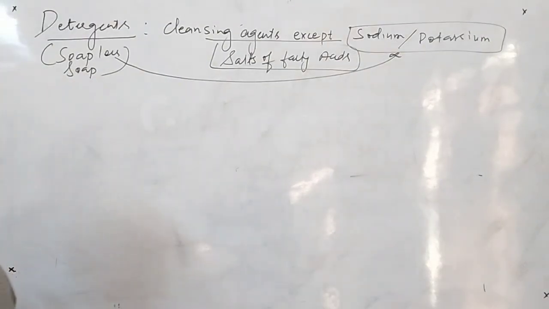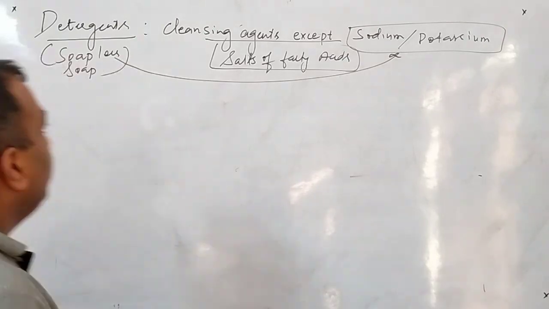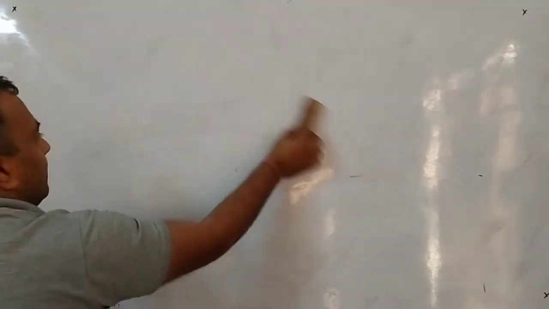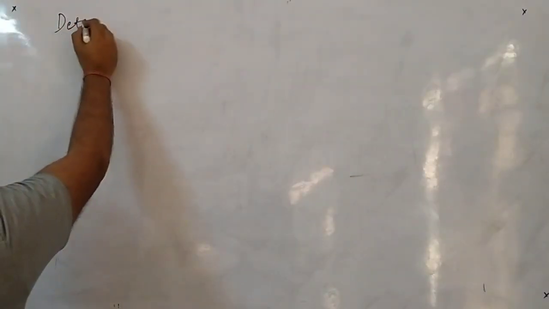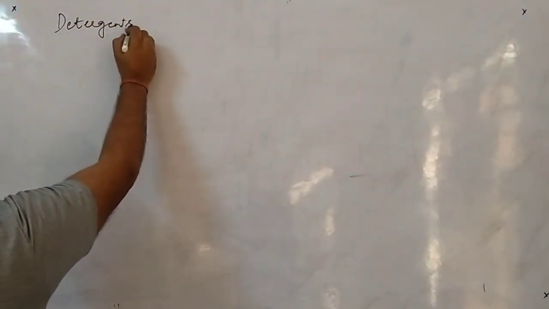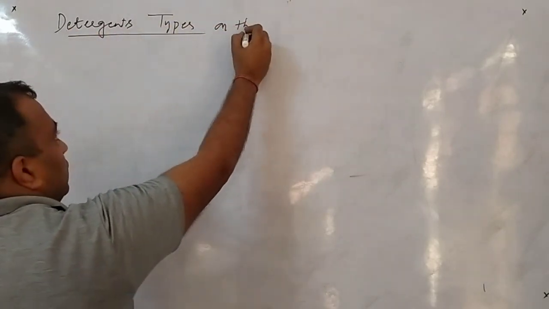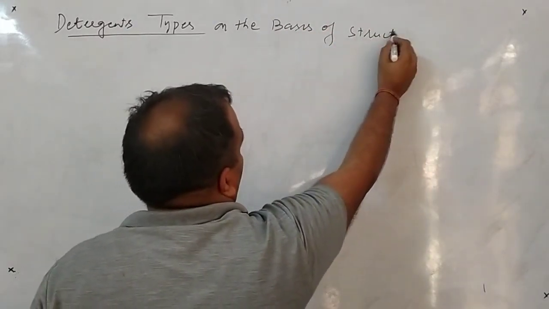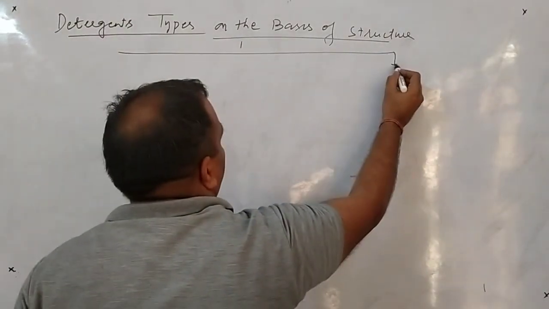So now what we have to do? We have to do the next one, that is types of detergents. The detergents are basically of three main types. Detergent types on the basis of structure. So I will divide them into three main types.